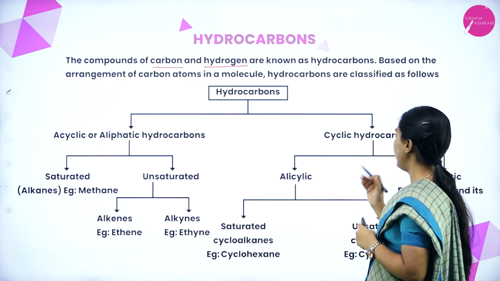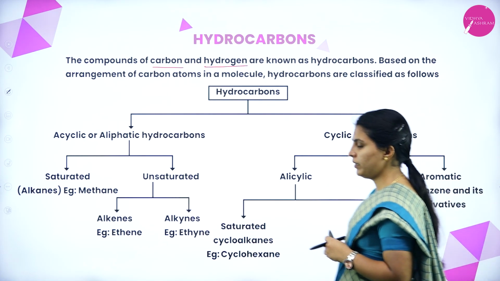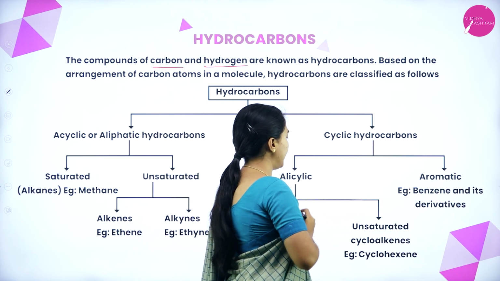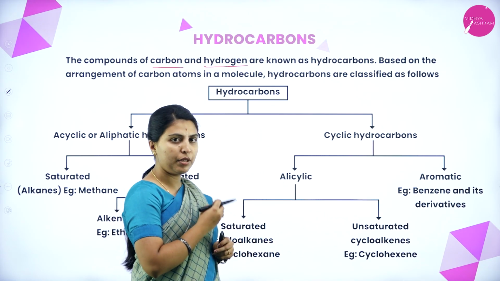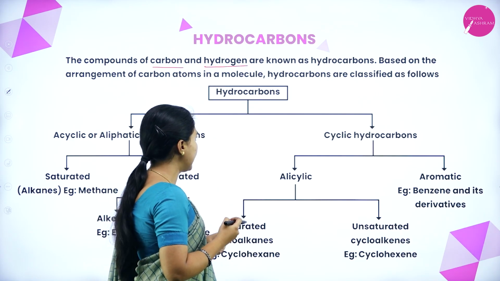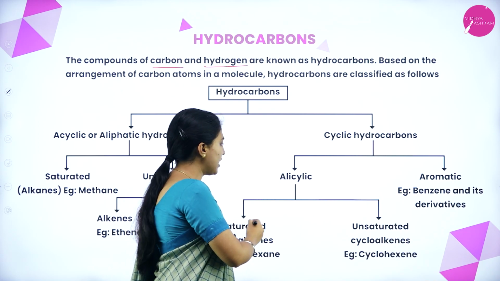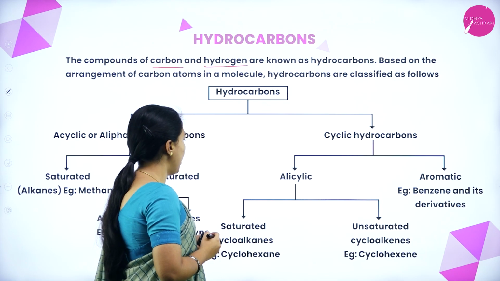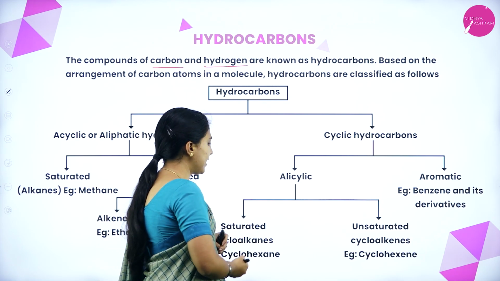Okay. And here, cyclic hydrocarbon. The cyclic hydrocarbon is divided into alicyclic and aromatic. This alicyclic is similar to the acyclic hydrocarbon. In that also, saturated cycloalkane and unsaturated cycloalkenes will be present. This is the cyclohexane example.